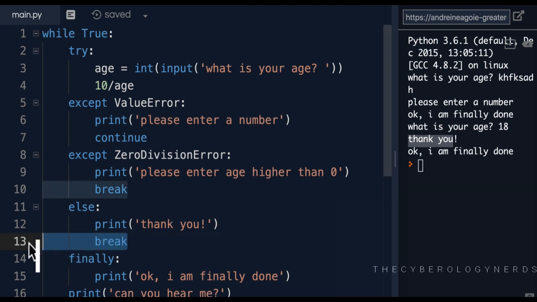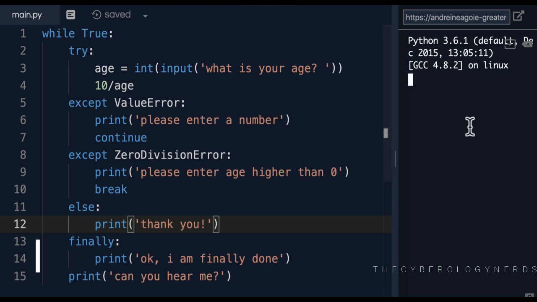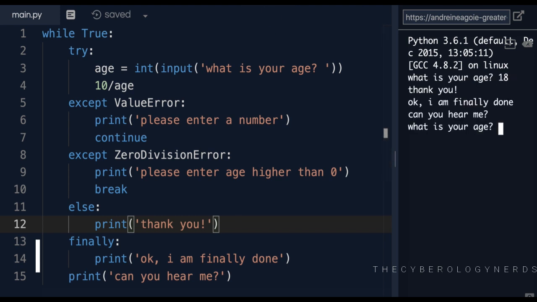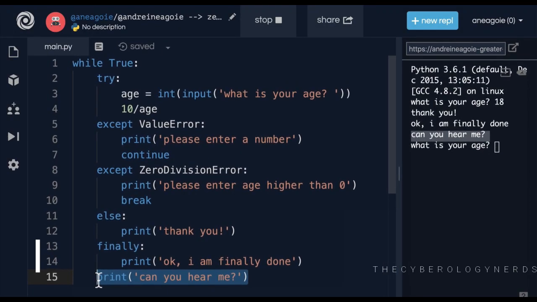If we didn't have this break statement here, and I click run, and give it 18, oh boy, finally. This print finally gets printed because we don't break out of here, and then we run this line. Hopefully that makes sense. That was a bit of a trick question, but you're starting to get the hang of it. I'll see you in the next video.